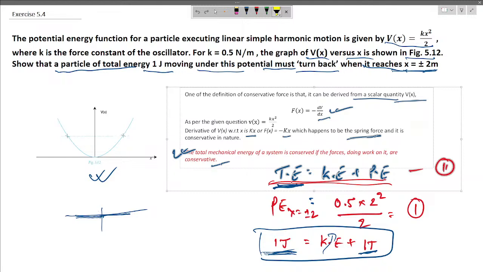So we will find the total energy of the particle here. It would be equal to kinetic energy plus potential energy. Now the reason is that the point at x equals to plus or minus 2 is the point where the particle is going to have maximum potential energy, or we can say the total energy will be composed of only potential energy. Now that potential energy can't exceed the total energy level, so the particle must convert it into kinetic energy for this to be true. That is, the total energy can't be greater than the kinetic energy plus potential energy.